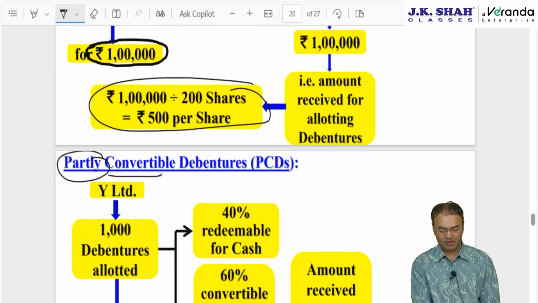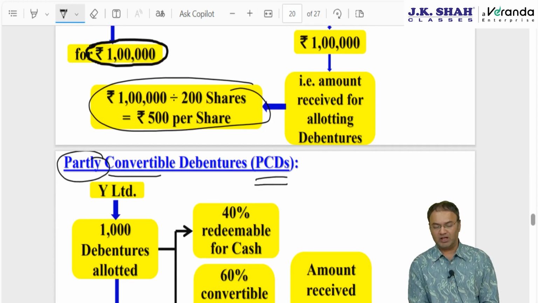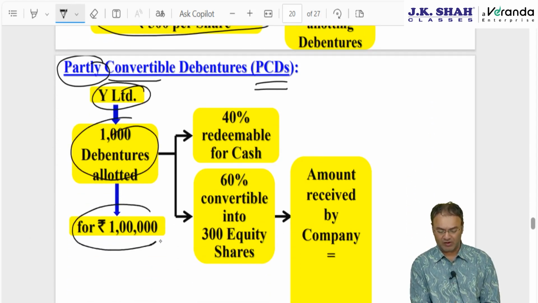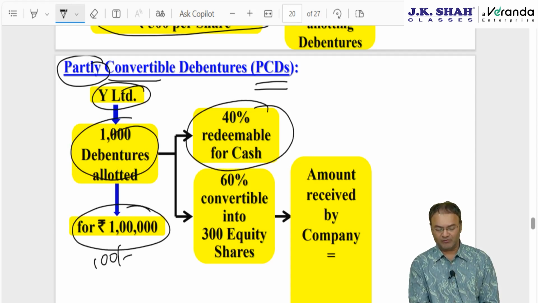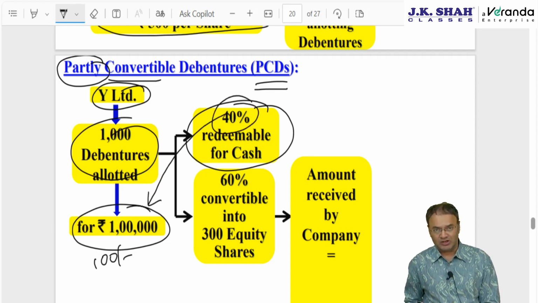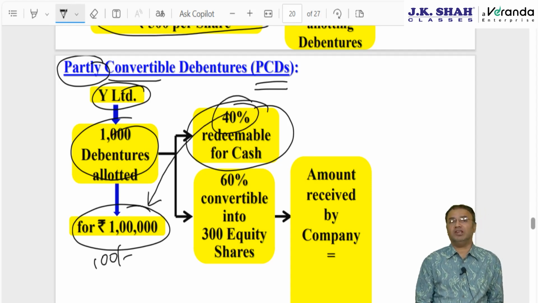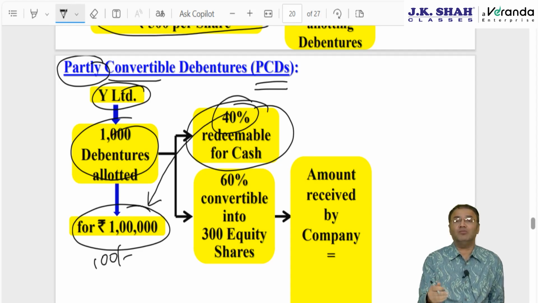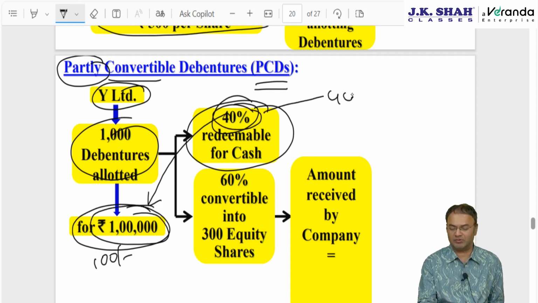What if they are partly convertible? That means PCD, partly convertible into shares and partly redeemable for cash. So, Y Limited's 1000 debentures are acquired for 1 lakh rupee, that is 100 rupee per debenture. 40% is redeemable for cash, that means 40% of what amount? Say debentures are for 10 years, the tenure is 10 years, during which the company will keep paying interest. At the end the company will not redeem the debentures for a premium, the company will pay whatever the company had received. The company had received 1 lakh for 100% debentures, 40% is redeemable for cash,